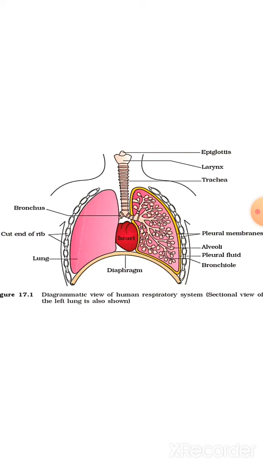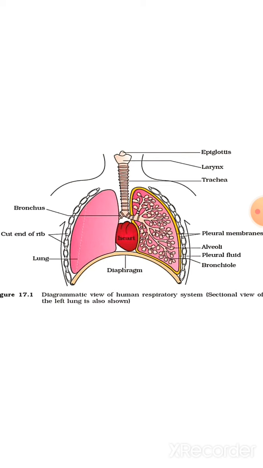That's why it is called the sound box, because it is made up of a cartilaginous box. And the sound of our voice that is coming, what is it coming from? Because of the larynx. So the larynx helps in the production of sound. Now you can see the epiglottis, there in the diagram.